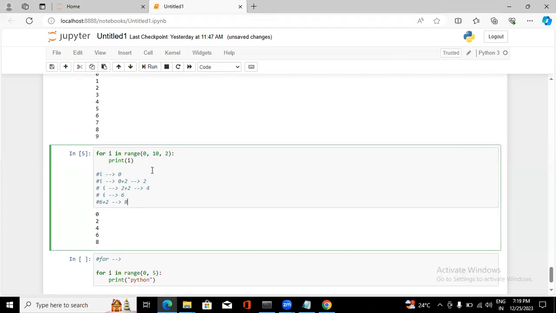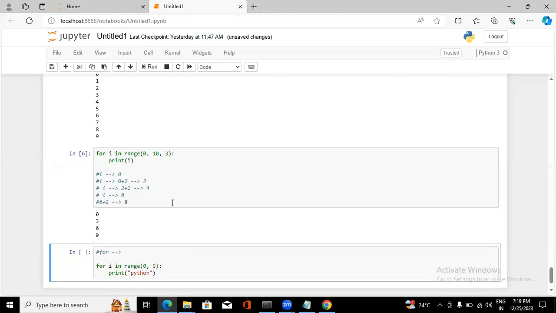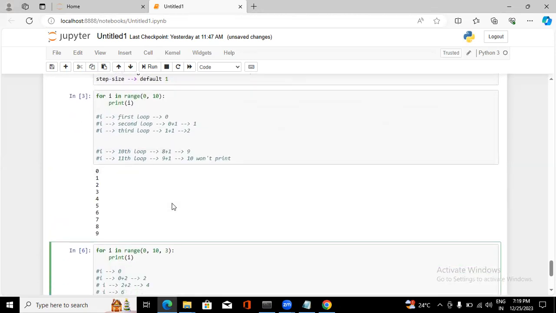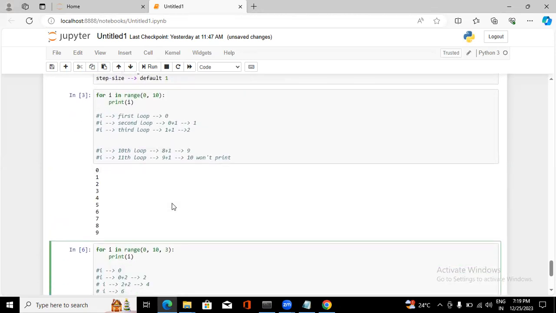If you give 3, what will happen? Tell me the output. Again, it's going to take the i value as 0, and 0 plus 3, because the step size is given as 3. Then 3 plus 3, 6, then 6 plus 3, 9. Tell me the final output. Since the next value is 12, it's going to stop there. It's not going to go forward. 0, 3, 6, 9.